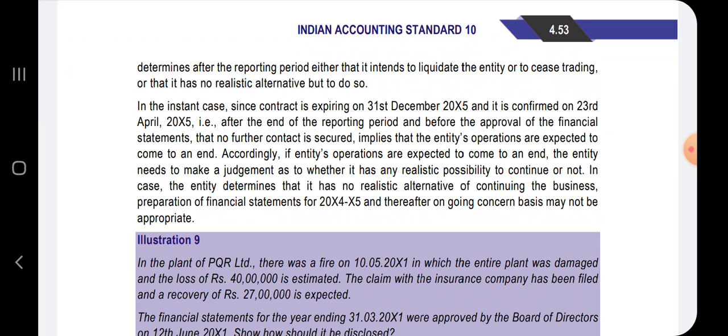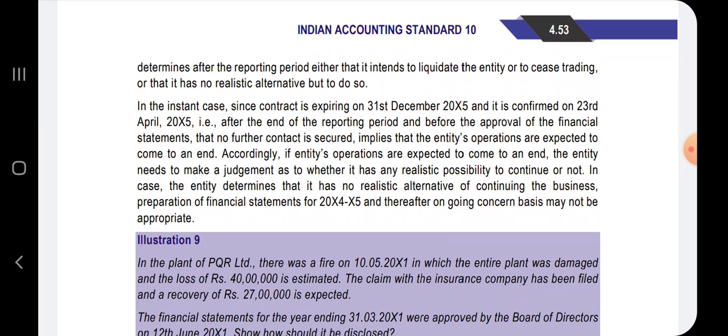In the instant case, the contract is expiring on 31st of December and it is confirmed on 23rd of April, that is after the end of the reporting period and before the approval of financial statements, that no further contract is secure. This implies that the entity's operations are expected to come to an end.